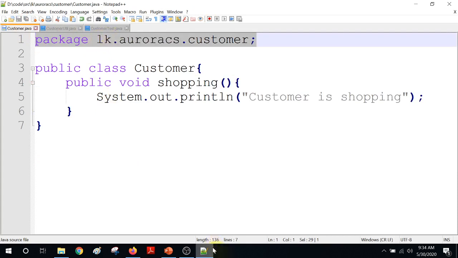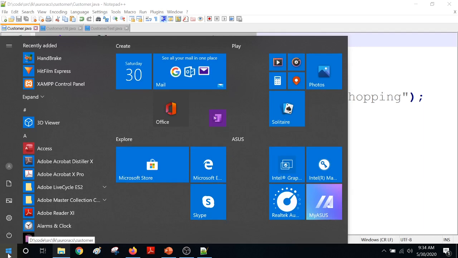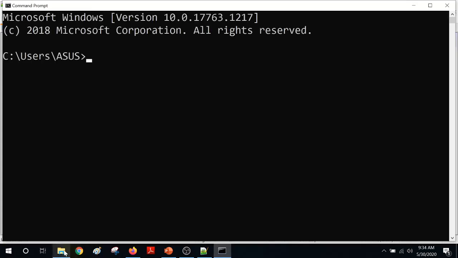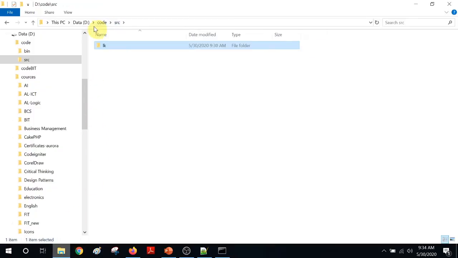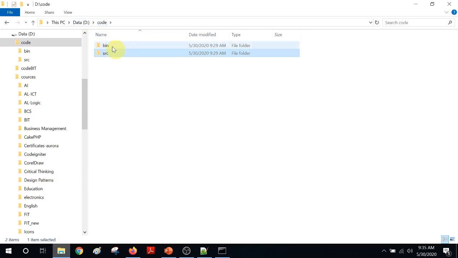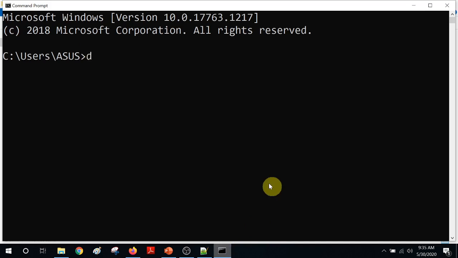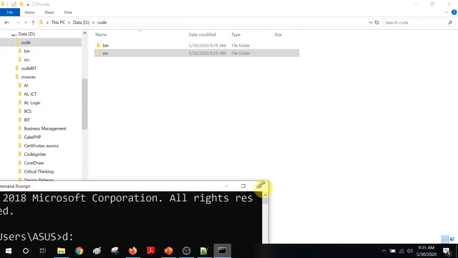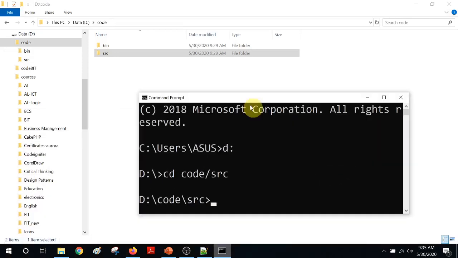Now let's see how to compile and run it. I'm going to open the command prompt, cmd. My source code root folder is now D:\code\src, because my binaries are going to be in the bin folder. So I want to move to D, then cd code src. That is the root for my source. And I'm just resizing this so that you can see the folder created.